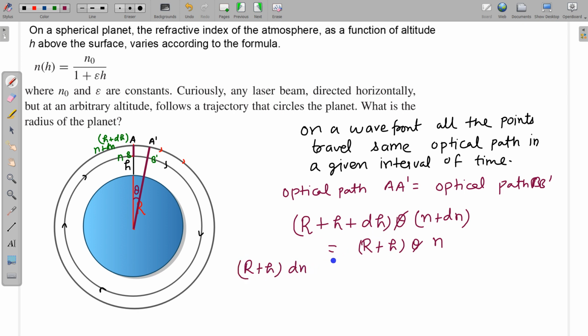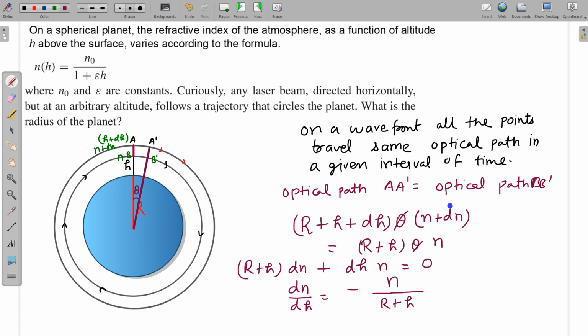into dn plus this dh into n, and dh multiplied by dn we will just ignore, as this is a second differential order term, so this is going to be 0, and what is left behind is this dn by dh. We can write dn by dh from here as equal to minus n divided by r plus h. So this is dn by dh.